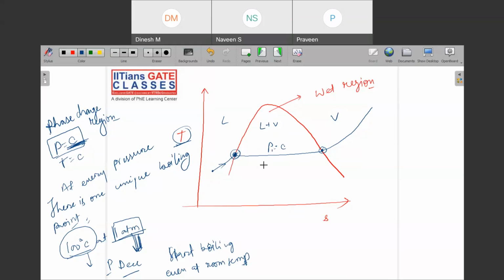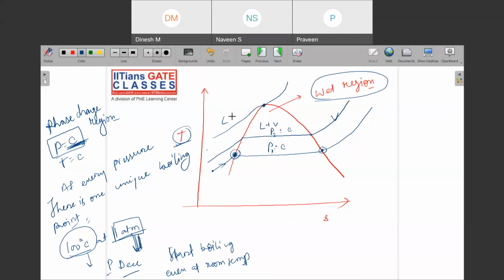Let us say this is P1; if you increase the pressure, it would look something like this. Let us say this is P2 equal to constant. If you keep on increasing the pressure, you will reach one point where there is no wet region. This wet region has been eliminated once you have reached this point.